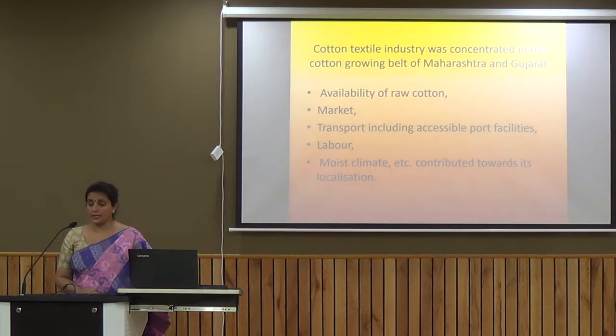Now if we talk about the present scenario of the cotton textile industries, we have cotton textile industries all over the country, but we have the maximum amount in the area of Maharashtra and Gujarat. There are certain factors responsible for this. Number one factor, we have the availability of raw cotton, because this is a cotton growing belt. So cheap raw material is available over here, that is, cheap cotton is available for the industries.